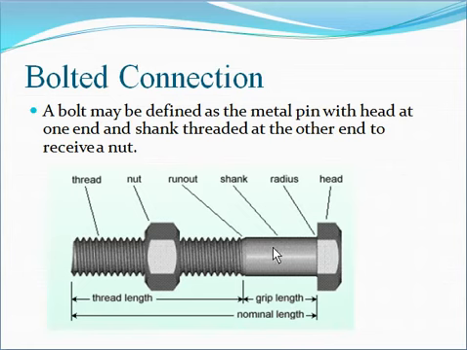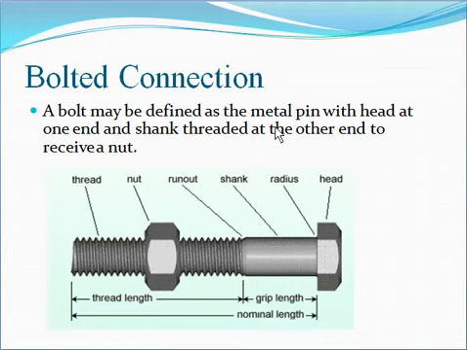Actually, this bolt is similar to a rivet, but here one additional part is there, and that is called the nut. There is no need to hammer the shank portion in the case of the bolted connection. This is the difference between the bolted and riveted connection.